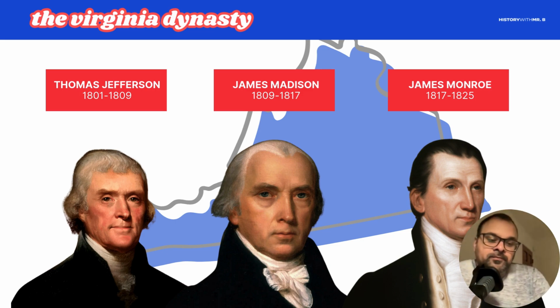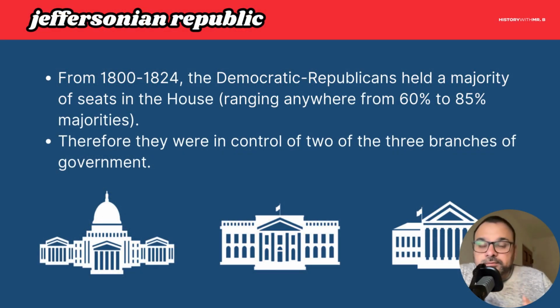So, one, we refer to this as the Virginia Dynasty because all three presidents are from the state of Virginia. It's also the beginning of what's known as the Jeffersonian Republic because all three men are Democratic Republicans. They all subscribe to these similar political ideas of Thomas Jefferson. Not the same, but similar. So, this is why we also refer to this as the Jeffersonian Republic. And there's a bit of a typo here on the screen, so we'll talk about that in a sec.